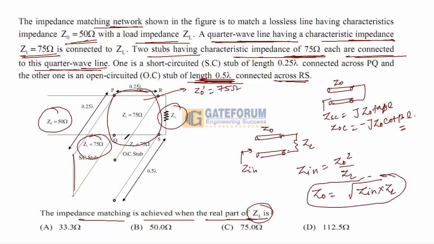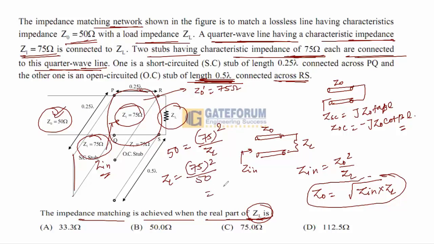But in this question, the quarter wave transformer is given. So what is the value of ZL? If it is perfectly matched, then the input impedance should be equal to what? 50 ohm for the perfectly matched. So you can write here 50 ohm equal to 75 squared upon ZL. So ZL is nothing but 75 squared upon 50, and you will get the answer 112.5 ohm. So the right option is D. So D is your right option.